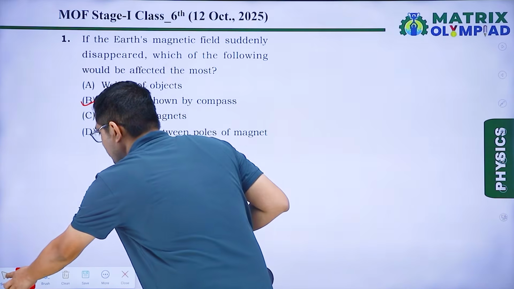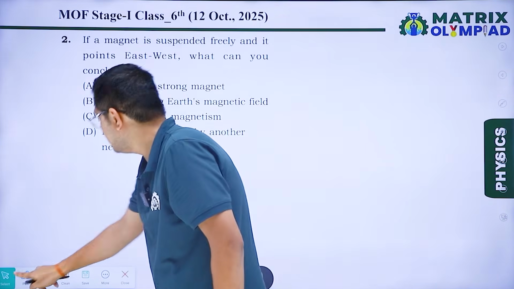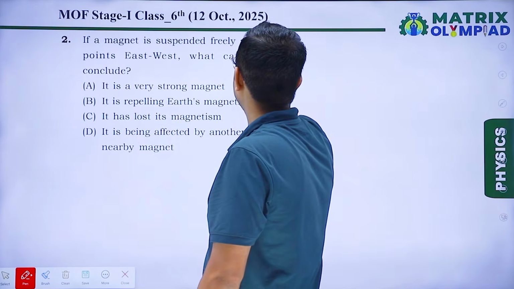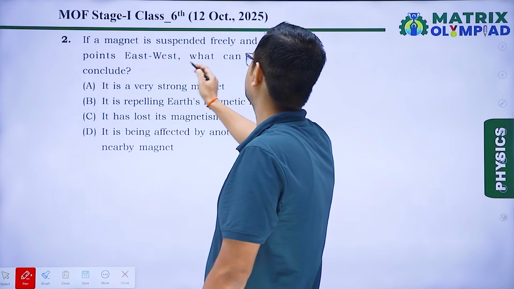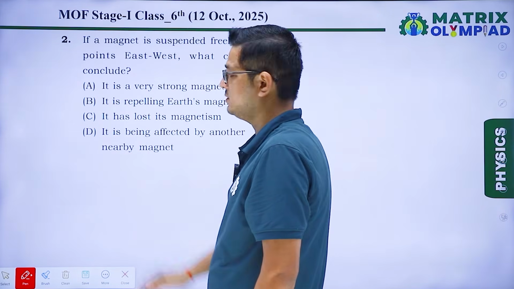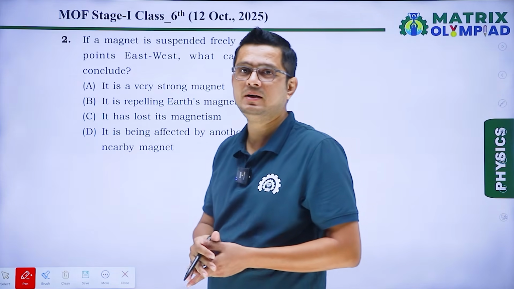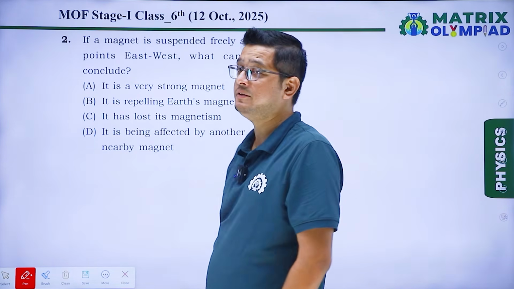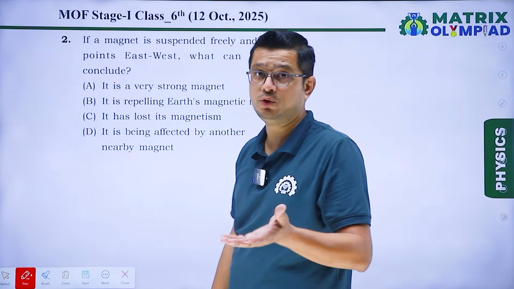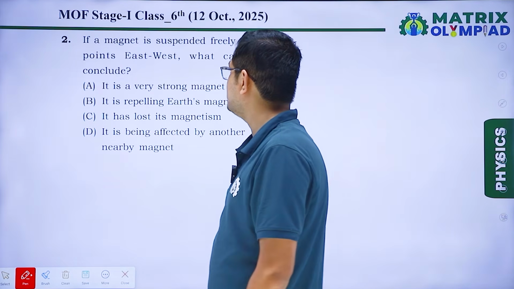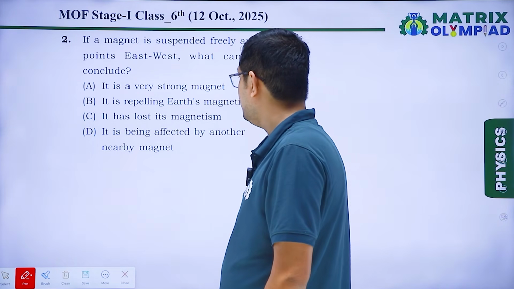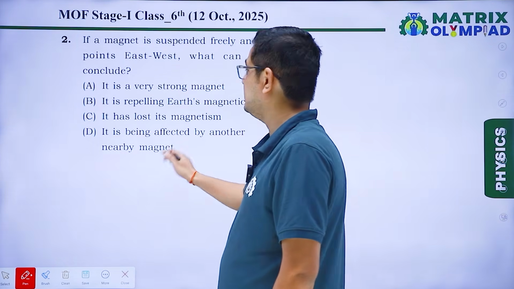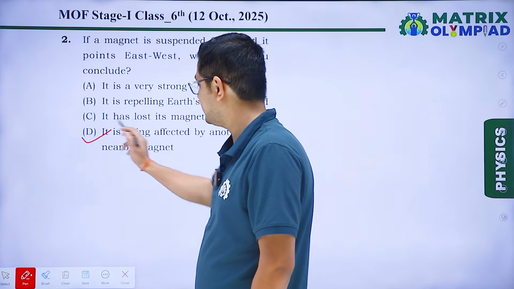Next question, question number 2. If a magnet is suspended freely and it points east-west, what can you conclude? Generally, whenever a magnet is suspended, it points north-south, but if it is pointing east-west, definitely another magnet should be affecting it. So, we will say in this case, it is being affected by another nearby magnet. So, option D is our correct answer.